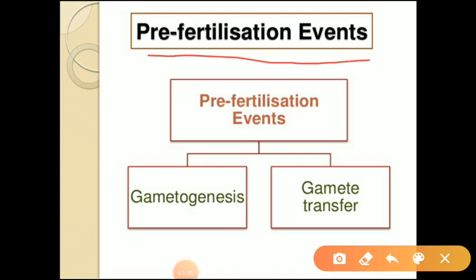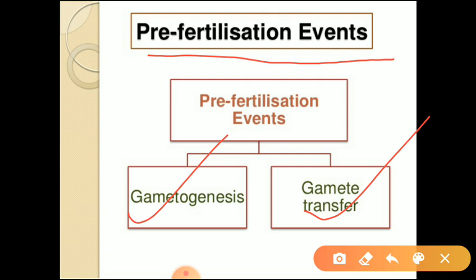First events, that is pre-fertilization events. What is the meaning of pre-fertilization events? The events which occur before the fertilization we can call as pre-fertilization events. It consists of two steps. What are they? First one is gametogenesis and second one is gamete transfer. These are the two steps which come in pre-fertilization events.